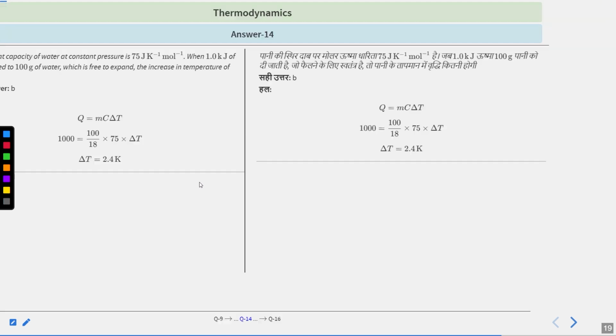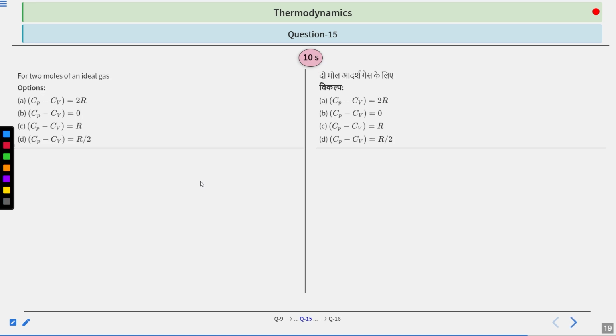Moving on to the next question. Question number 15 says that for 2 moles of an ideal gas, your options are: A, Cp minus Cv equals 2R; B, Cp minus Cv equals 0; C, Cp minus Cv equals R; D, Cp minus Cv equals R by 2. So you have 10 seconds to solve this question. The only hint I would give is you should know the relation between Cp minus Cv, and you have to consider the number of moles also. If you remember that, you are good enough to solve this. Your time starts now.